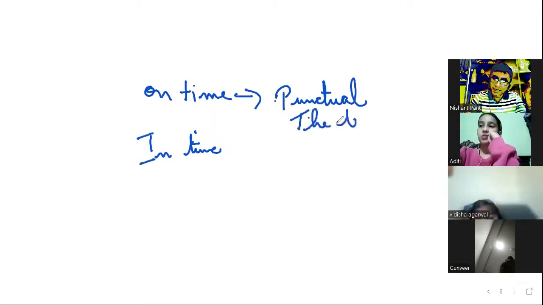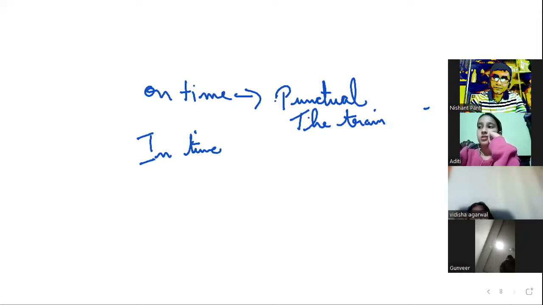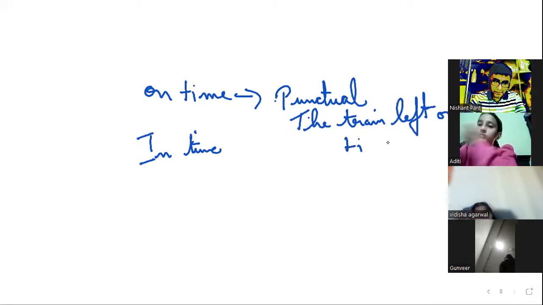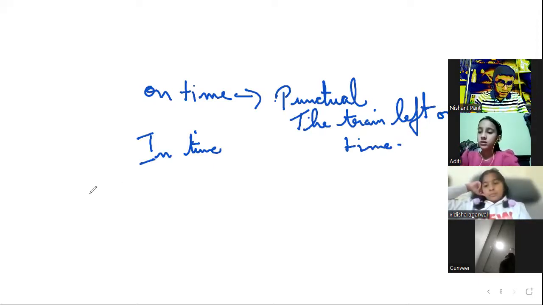The train left on time. Right? When we talk about in time, it means just soon enough.